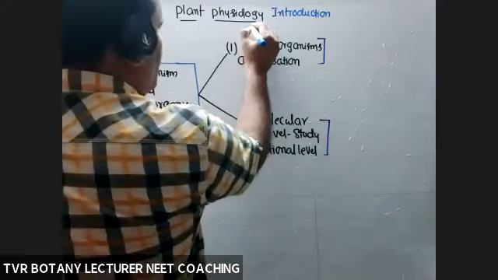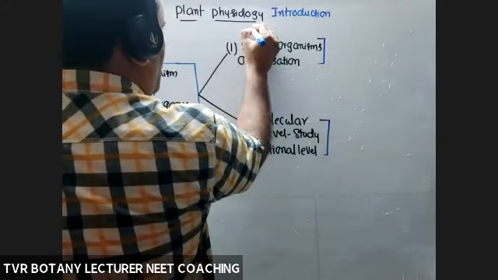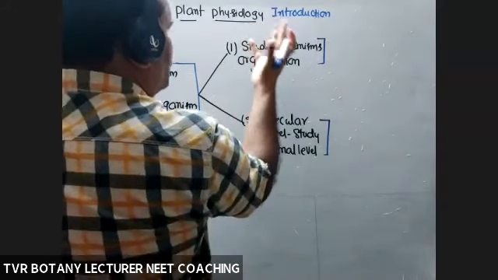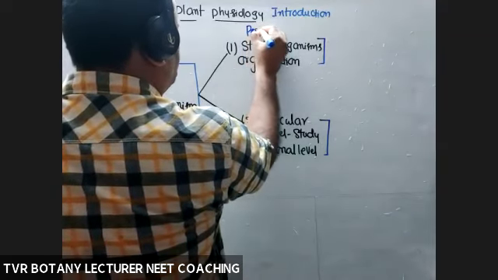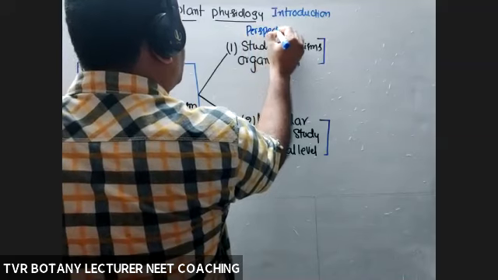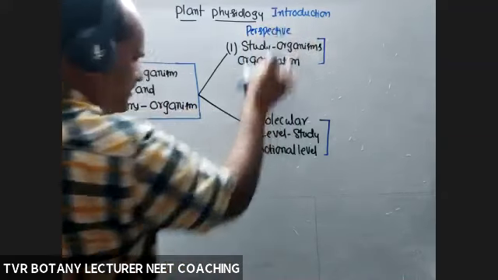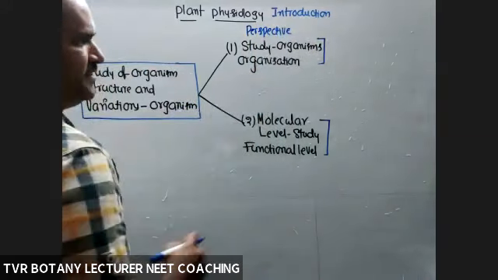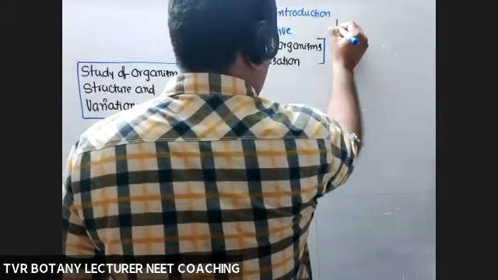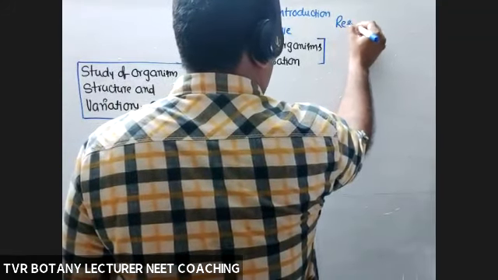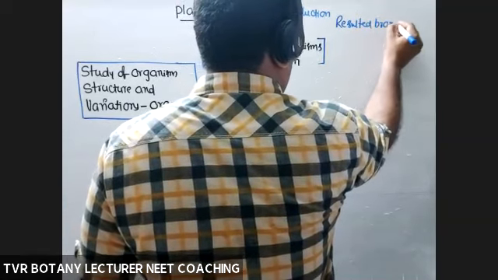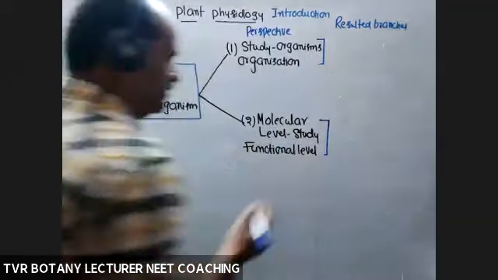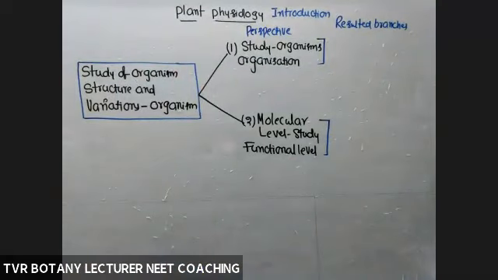A perspective or aspect simply means a criterion. Perspective 1 and 2, these two are contrasting and resulted in branches that emerged out of studying organisms like this.